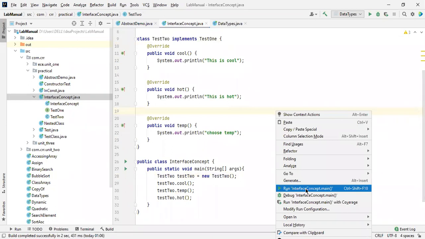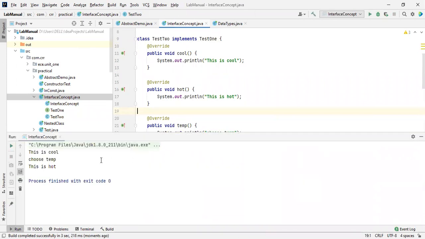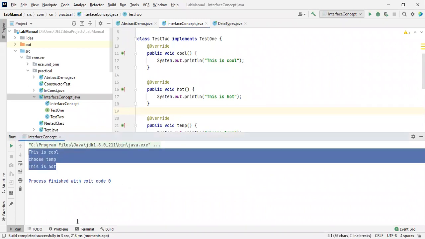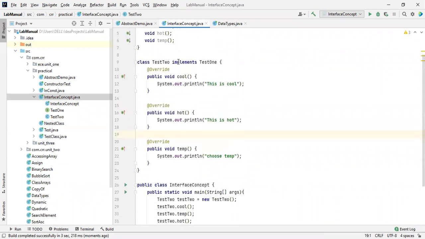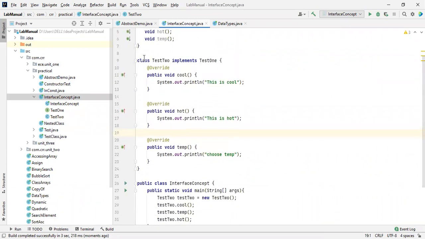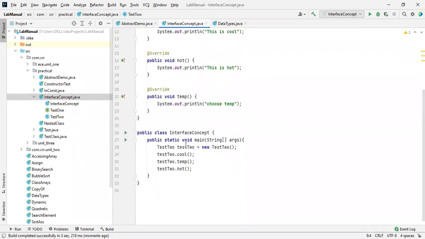We are not using the interface directly here, but let me run this to show the output. See, we got the output of what the interface consists of. This is the interface and it has been implemented inside the class. We have three methods, and we are calling all three.